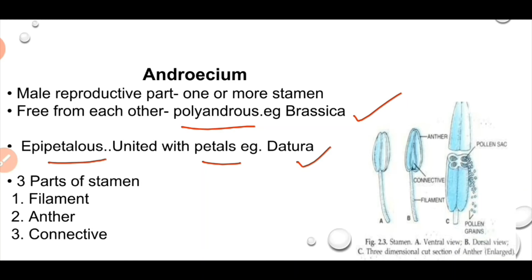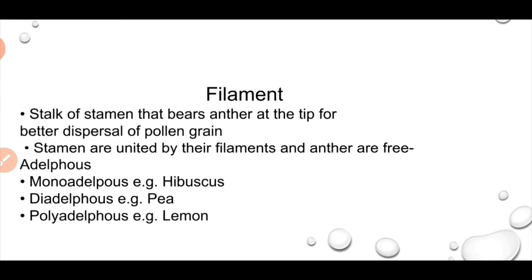For example, in Datura, Petunia and Brinjal. There are three parts of the stamen, that is filament, anther and connective. So this is the filament, this is the anther, and both the anther lobes are united by the connective. Now we will study the filament. The filament is the stalk of the androecium that bears the anther at the tip for the better dispersal